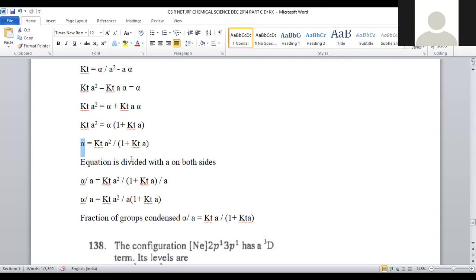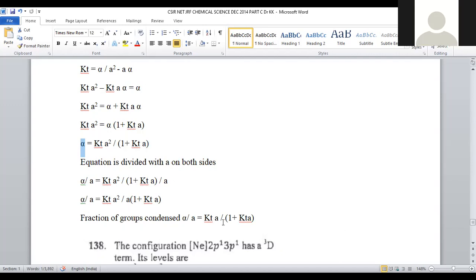So on both sides we are going to divide with the term A. So alpha by A is equal to KTA square by 1 plus KTA by A. So here you can see alpha by A is equal to KTA square by A into 1 plus KTA. So here A square is there, A is there. A gets compensated.